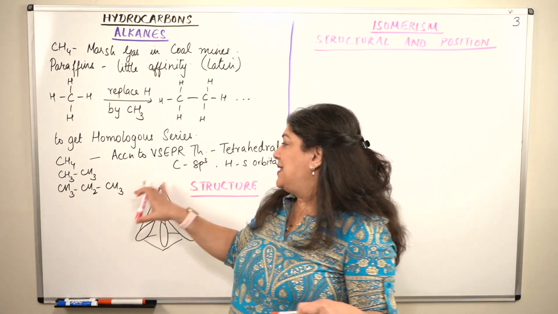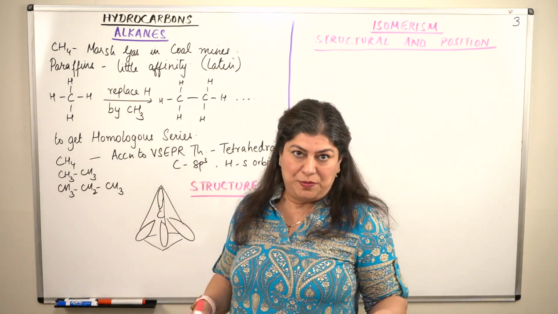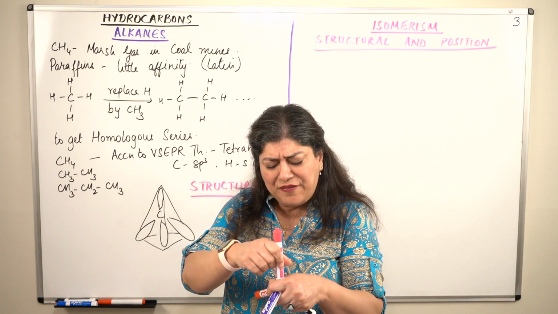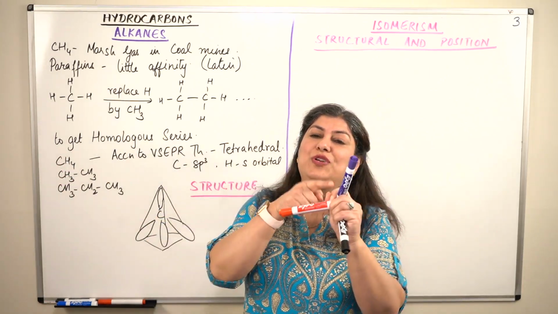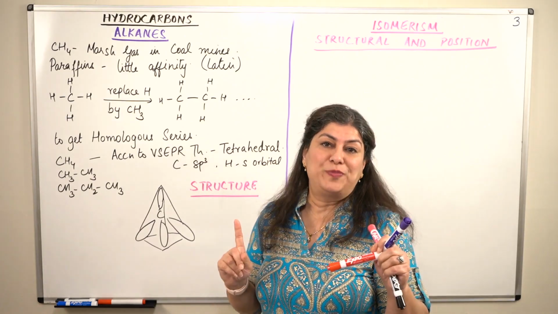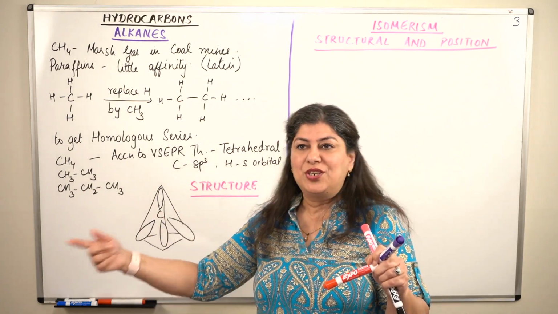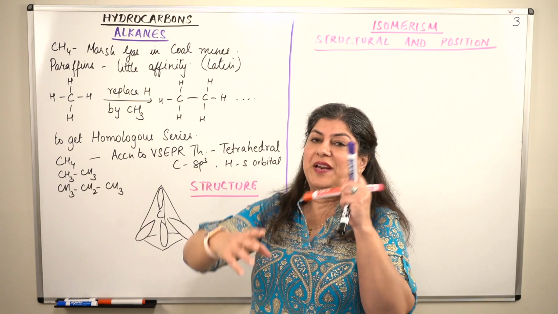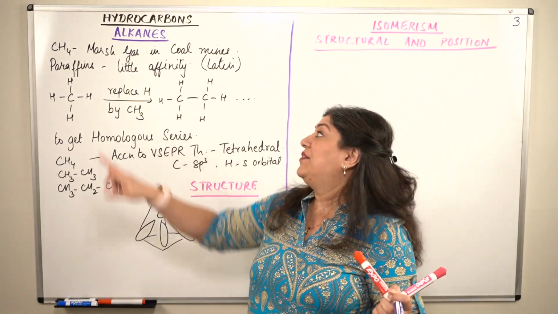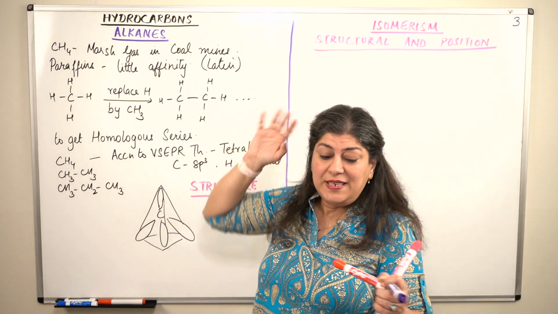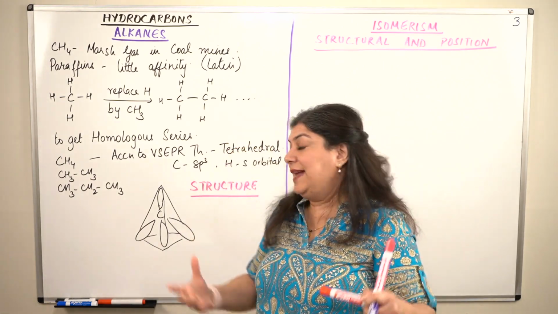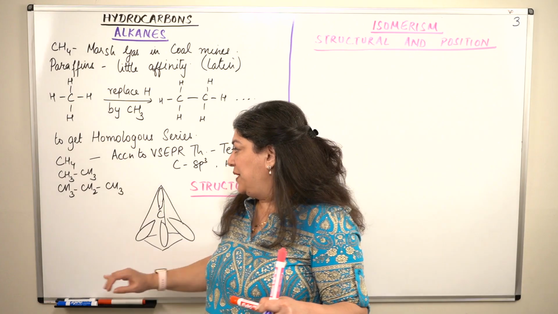But basically we understand that every carbon is sp3 hybridized. If you look at every carbon atom in the chain, every carbon is going to form this tetrahedral arrangement, whether it is with another carbon atom or with hydrogens. The arrangement is always going to be tetrahedral in saturated alkanes. Right? If they are all single bonds, it has to be a tetrahedral arrangement.